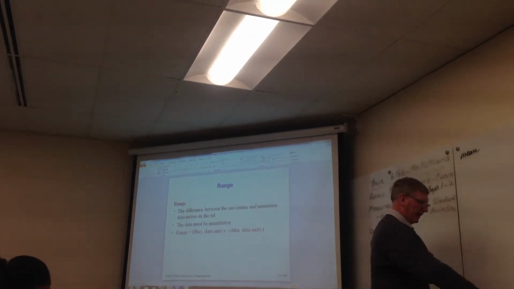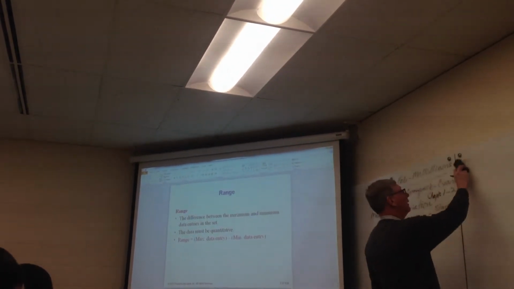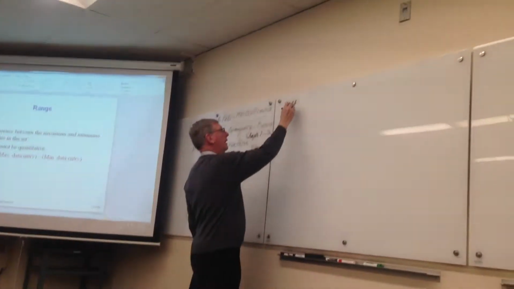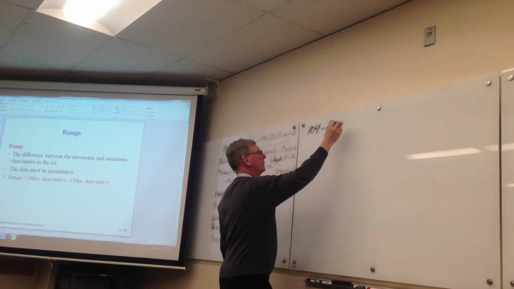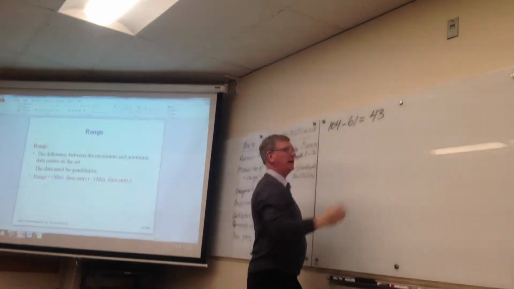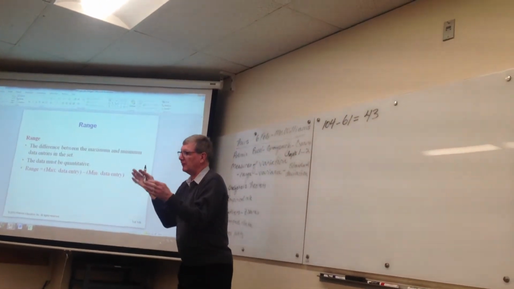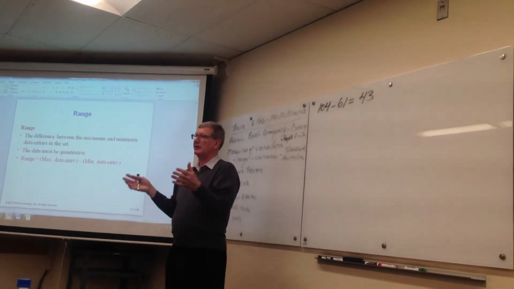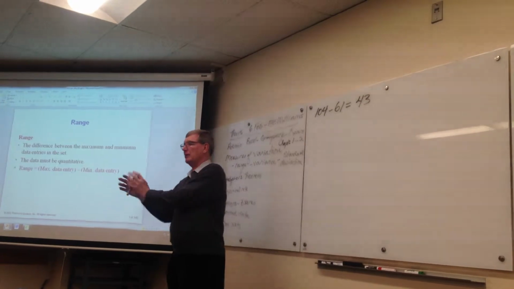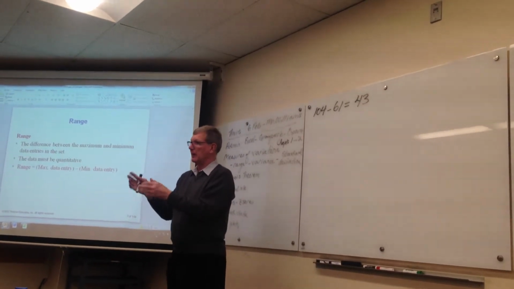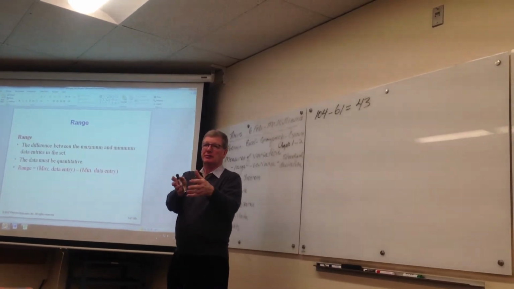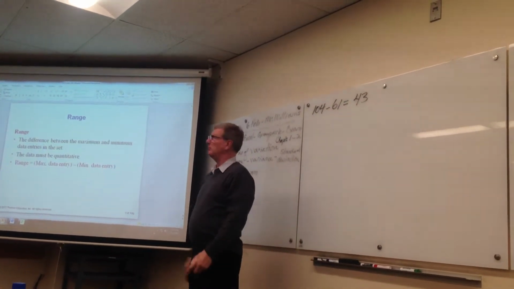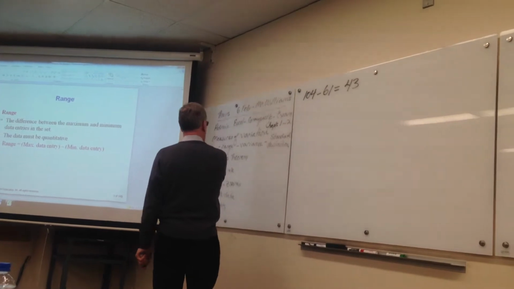So in our ATM withdrawals, the range goes as high as 104, and I think the lowest is 61, isn't it? So the range is 43. So it goes from 61 to 104. Now that's interesting, but it doesn't tell you where all the data is located. It doesn't tell you if it's all down by 61, all in the middle around 82, or all at the top at 104. But the range is a very simple kind of gross measure of how spread out the data is.